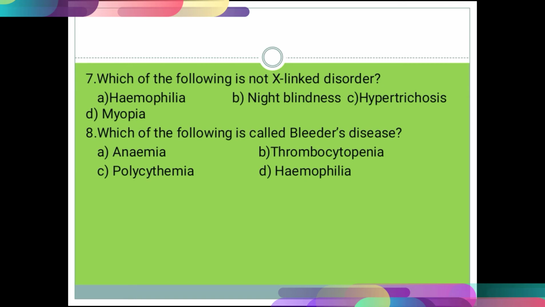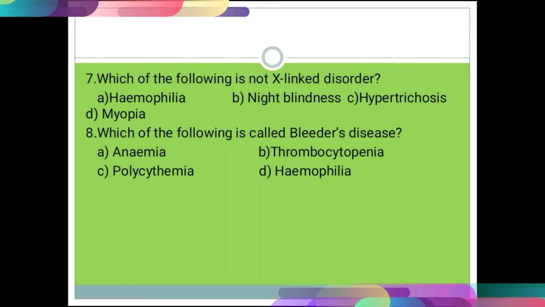Hypertrichosis means hairs are present on the ear pinna, and this character is observed only in males. Hypertrichosis is a Y-linked disorder. It is inherited from father to son, so it is a Y-linked disorder. So the correct option for question number 7 is C, hypertrichosis.